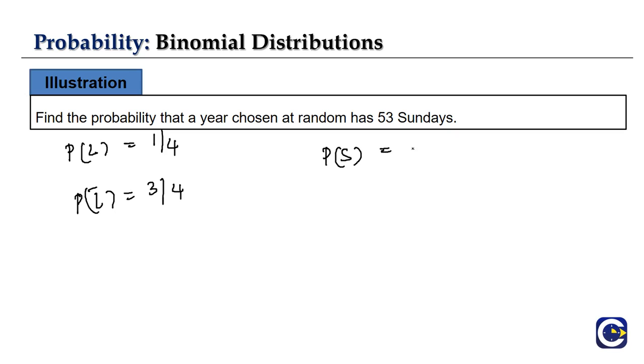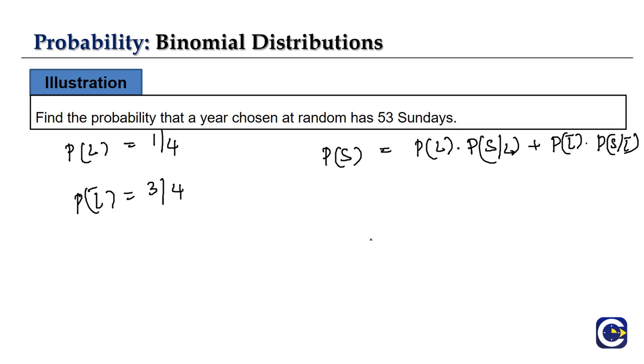So it will be equal to P of L into P of S by L plus P of L bar into P of S by L bar, in terms of conditional or total probability, because we have leap year and non-leap year, right? For a leap year we will have 366 days and for a non-leap year 365 days, right? So how many possibilities will we have?